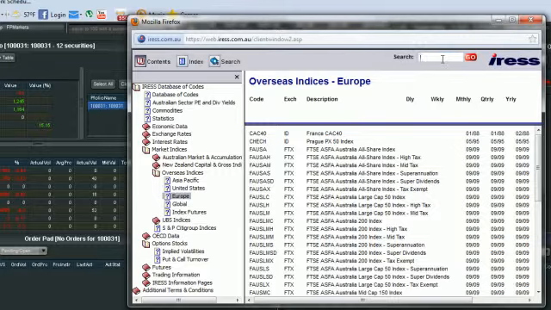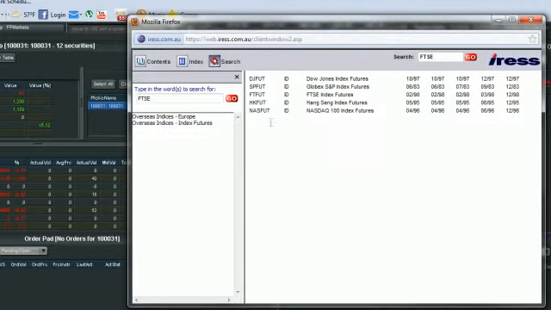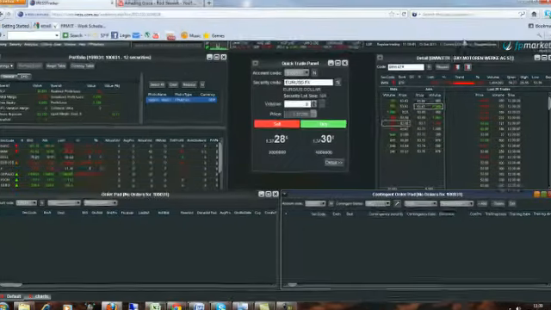Alternatively, for a search, the top here in the search column, we can type in what it is we're looking for. So in this case, let's say it's the FTSE. Once we select go, down the left-hand side here, it will then drill down into what you're looking for. So overseas indices, index futures we might want to look at, and there are all the different futures under that search category that we looked for.